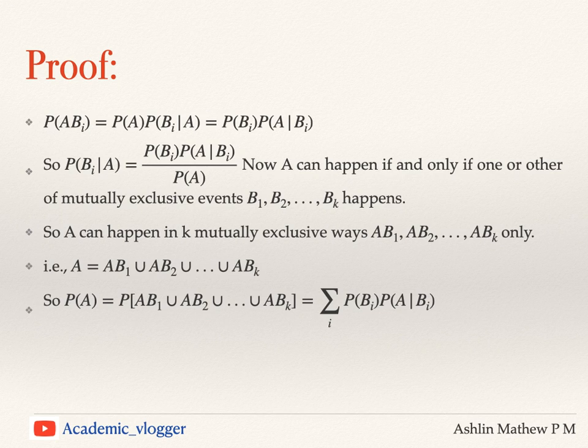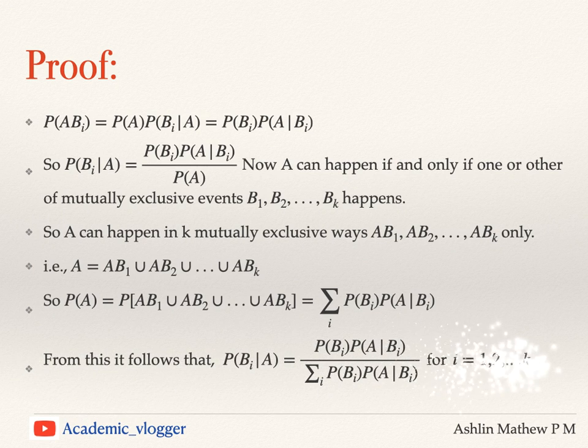Therefore, in the second line we have the equation probability of Bi given A is equal to probability of Bi into probability of A given Bi divided by probability of A, where we can replace that probability of A using this summation term. Therefore, we'll get probability of Bi given A as probability of Bi into probability of A given Bi divided by the summation over i of probability of Bi into probability of A given Bi, for i equal to 1 to k. So this is the proof for the Bayes theorem.